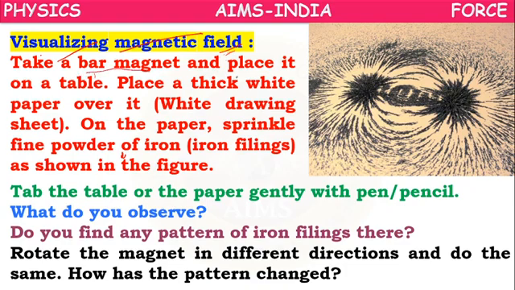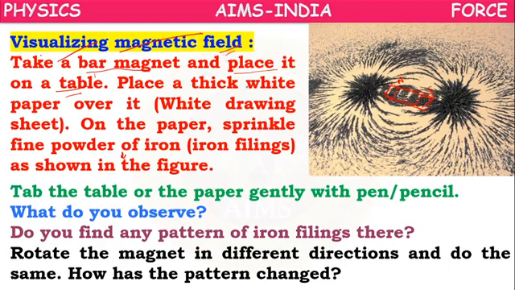Take a bar magnet and place it on a table. You have to assume you are keeping the bar magnet. This is the North Pole, this is the South Pole. You have to imagine you are keeping a magnet on a table.